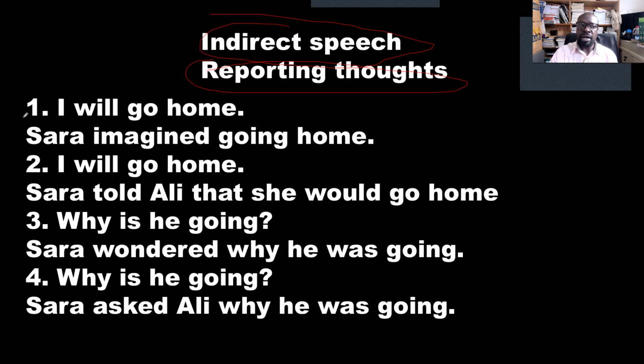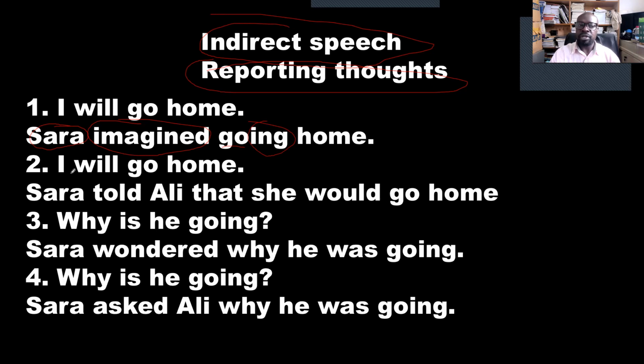For example, number one, "I will go home," Sarah imagined going home. Sarah is one person. She's not talking to anyone. She is thinking. So the reporting verb is imagine. Be careful. After imagine, we put what we call a gerund. Imagined going. A gerund means verb plus ing. Sarah imagined going home. There, we are reporting a thought.